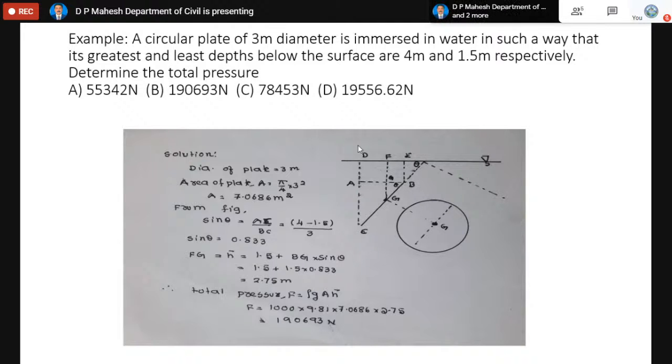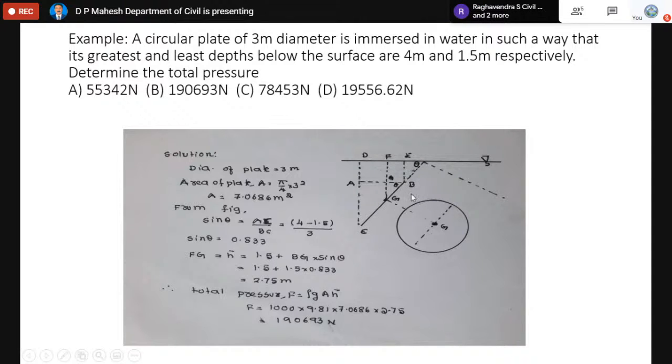When it is immersed vertical, for example, the greatest and the least depths mean: greatest is the lower edge from the free surface, least is the upper edge from the free surface. Since the upper edge is 1.5 meter and the lower edge is 4 meter, when it is submerged vertical, the lower end should have been 1.5 plus 3, 4.5, but still it is only 4. Unless you incline it, you cannot get 4 meter as the depth for the lower edge. So by looking at the data, you will come to know how it is submerged. Accordingly we draw the figure.